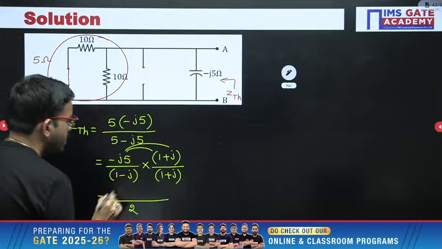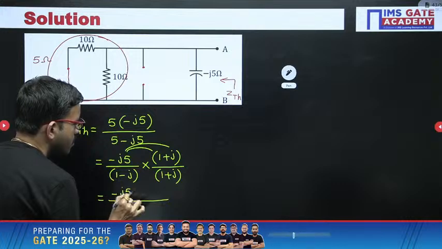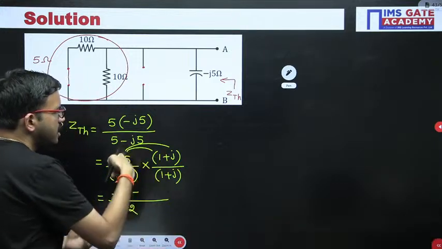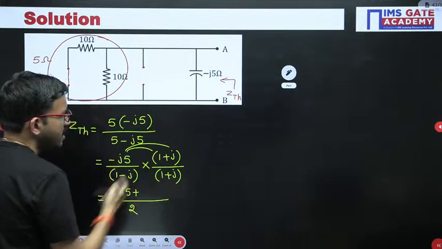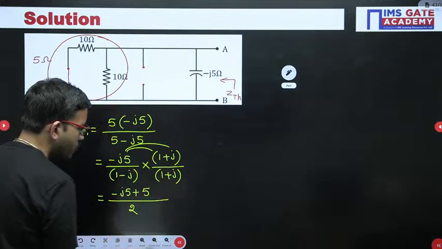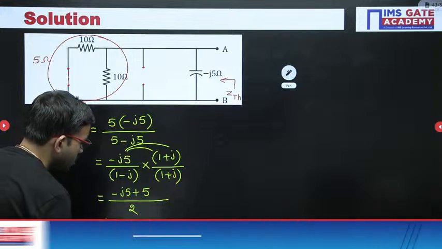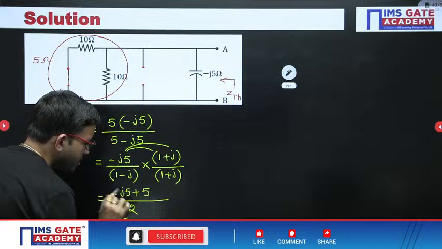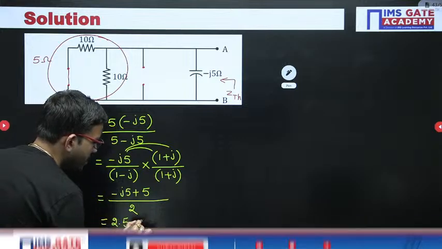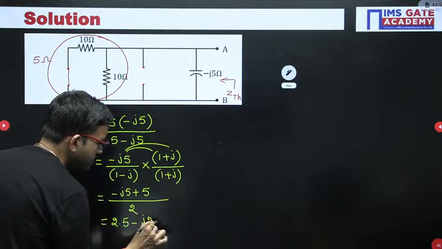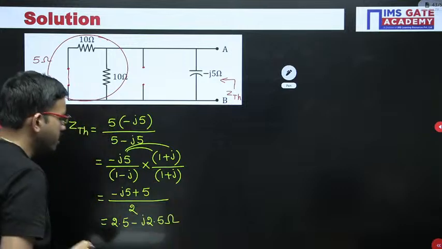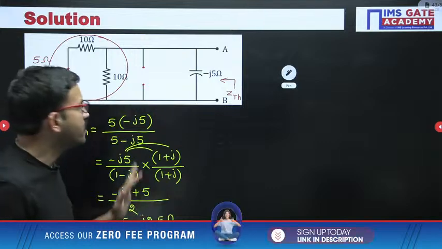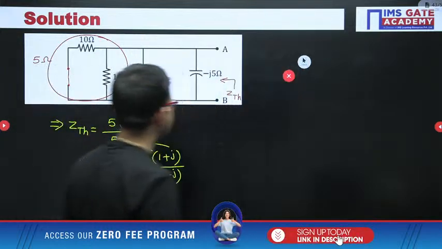Minus J5 plus of minus, that is minus J square is nothing but minus. Minus of minus is plus 5 you are getting. So from here what you are getting, 5 by 2, that is 2.5. Then minus J 5 by 2, that means minus J 2.5. That means ZTH equal to 2.5 minus J 2.5. This is ZTH.